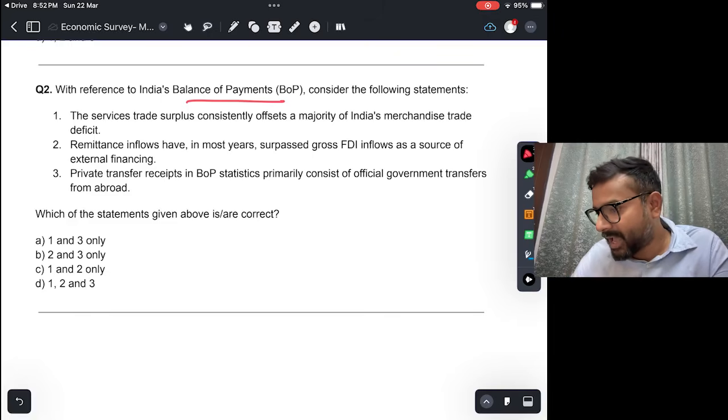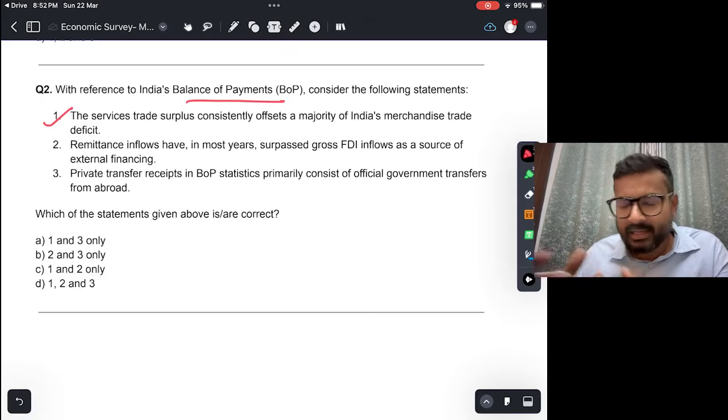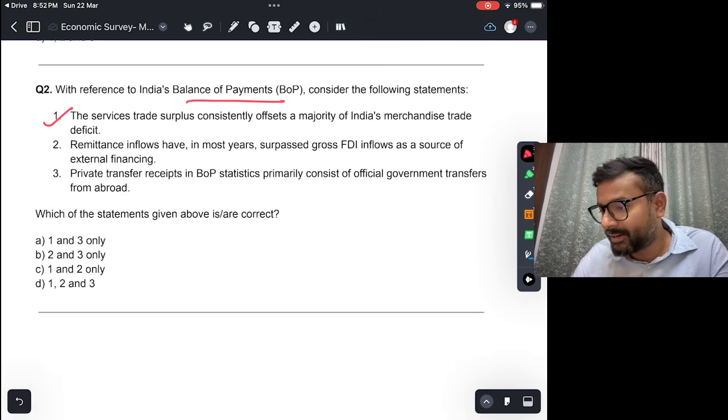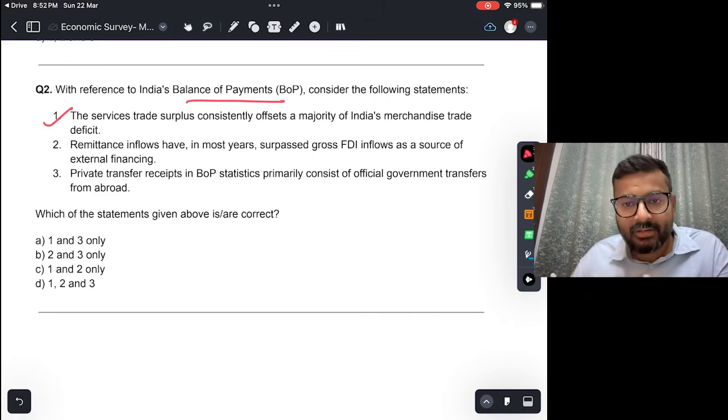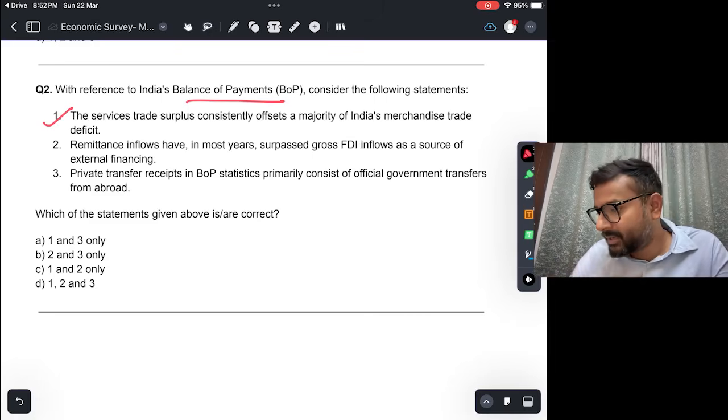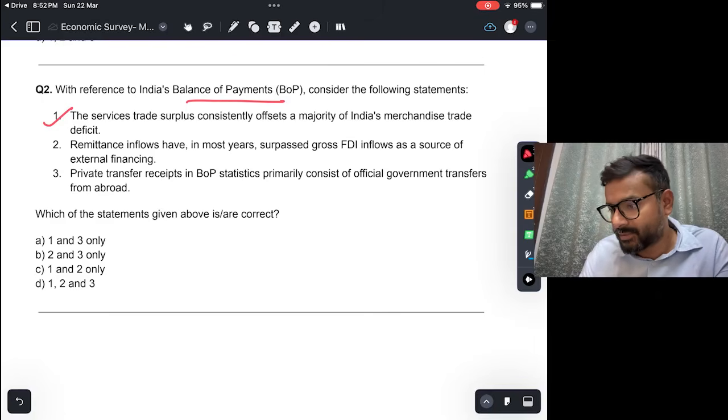Remittance inflows have in most years surpassed gross FDI inflows as a source of external financing. This again we have also discussed is true. Okay, India does have, in fact, the world's largest diaspora, and they send in a lot of money to the country, and वो बहुत reliable source of money because we don't have to pay it back, right? And it has surpassed gross FDI inflow. So this also is correct.